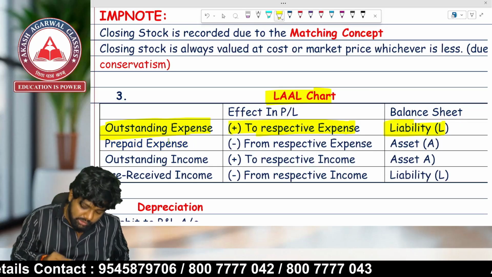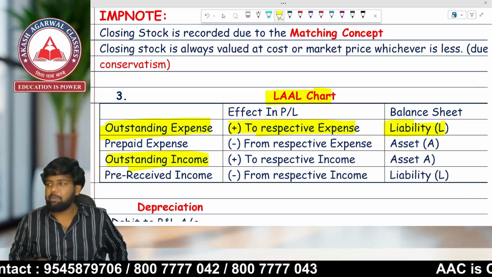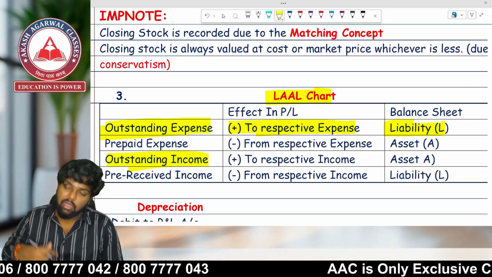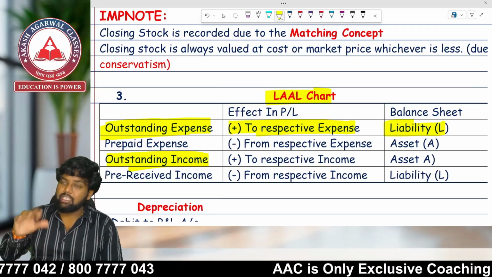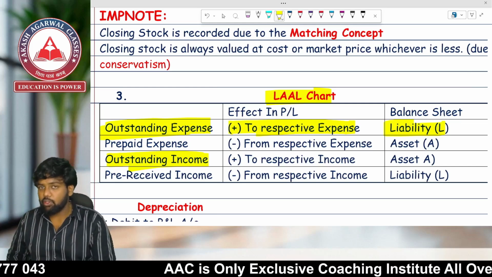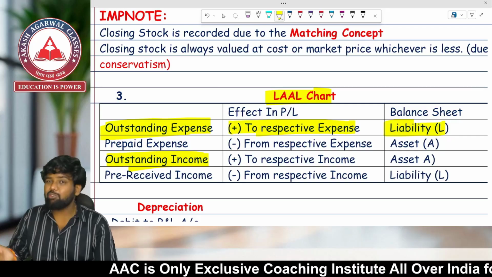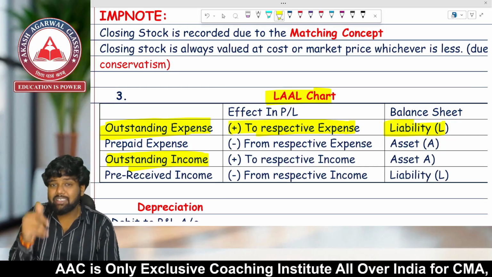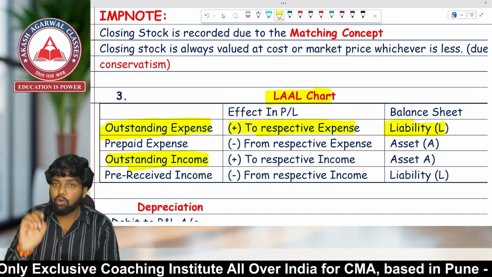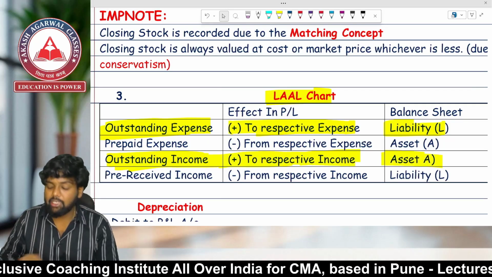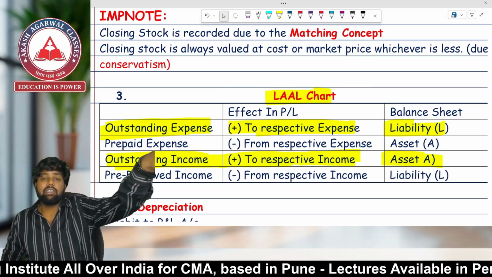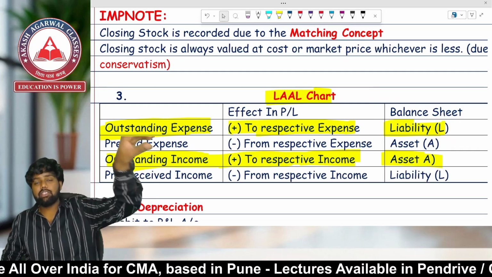First, come with outstanding income, then I will tell about prepaid expenses. First, finish both outstanding, then finish both prepaid. Outstanding income refers to what? Income of which year? Current year, which is earned, but it is not yet received. So income will have credit balance. We have to increase the income, so income will be credited. And which account will be debited? Outstanding income. So the entry will be: outstanding income account debit, because it is considered as an asset. So we will be adding the amount in the income.